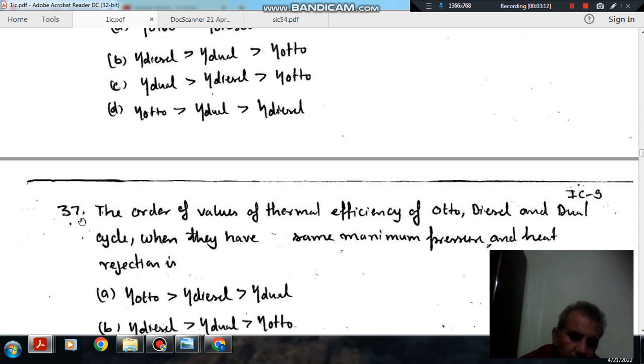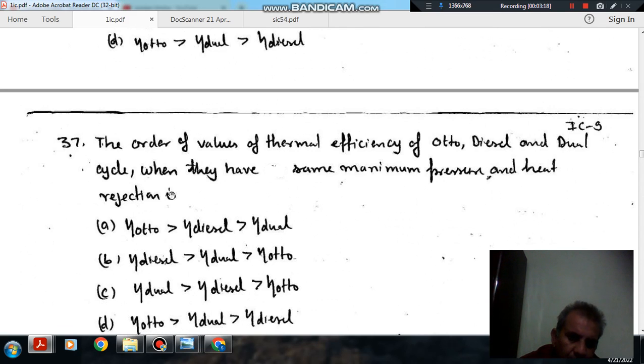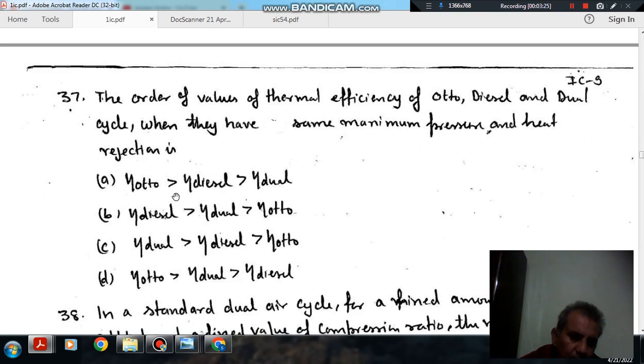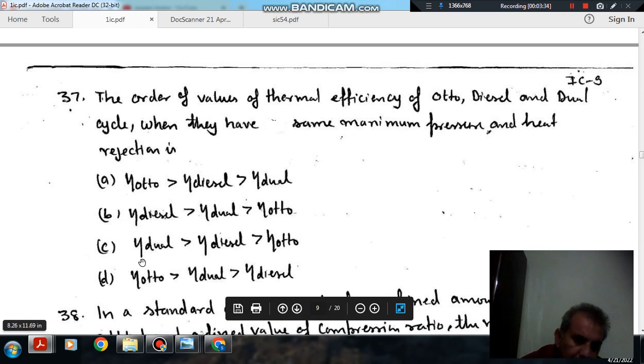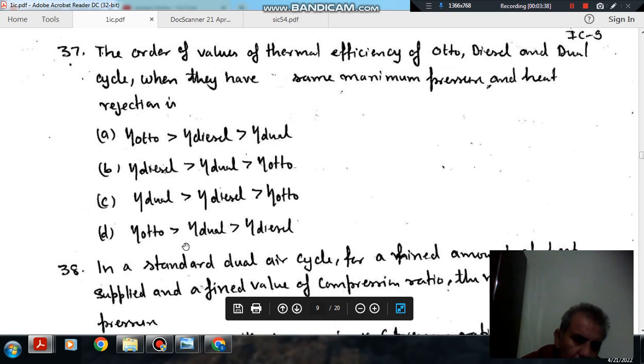Okay, question number 37. The order of value of thermal efficiency of Otto, diesel and dual cycle when they have the same maximum pressure and heat rejection is: option A, Otto cycle is greater than diesel than dual. Option B, diesel cycle is greater than dual than Otto. Option C, dual is greater than diesel than Otto. Option D, Otto is greater than dual than diesel.